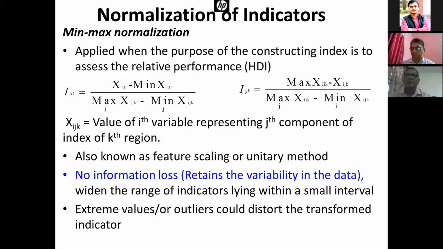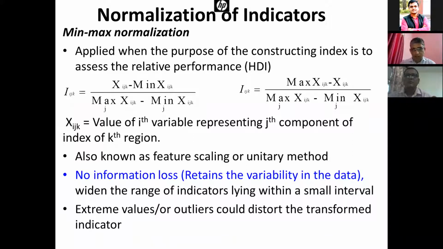Suppose the value of an indicator in one district is 0.2 and in another district is 0.21. This will widen the range between 0 and 1. 0.2 will be 0 and 0.21 will be 1. So it will widen the range of indicators.